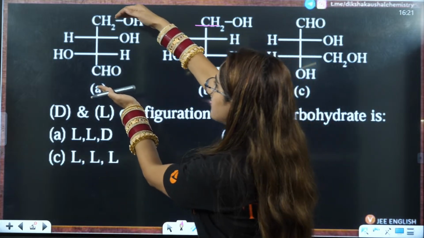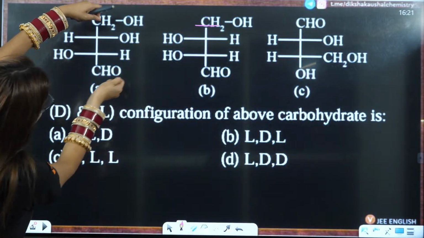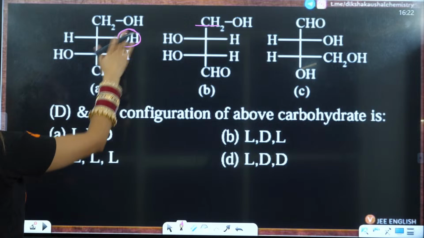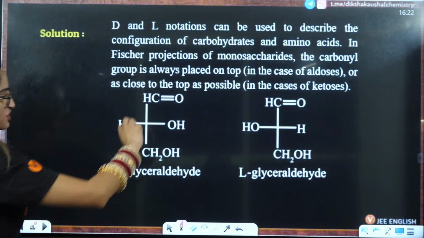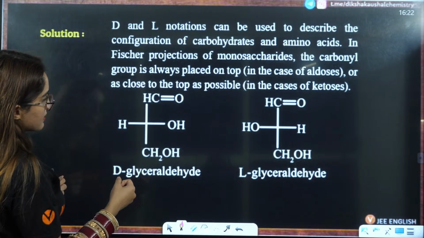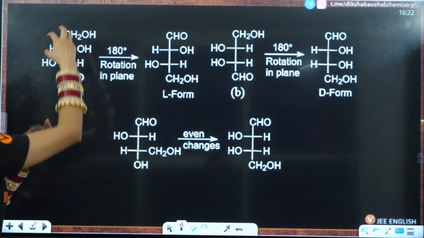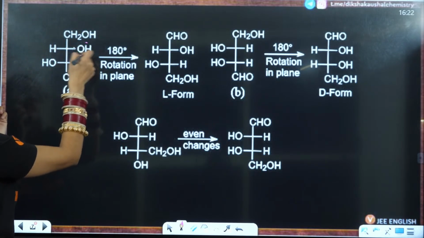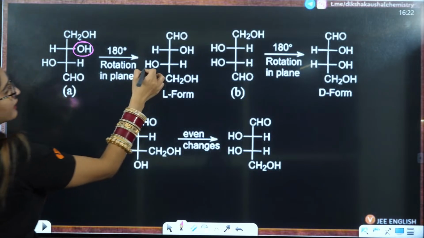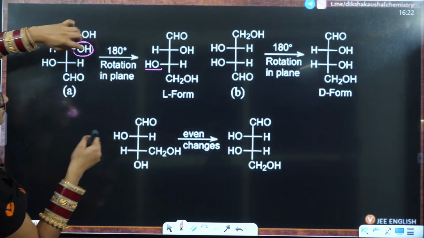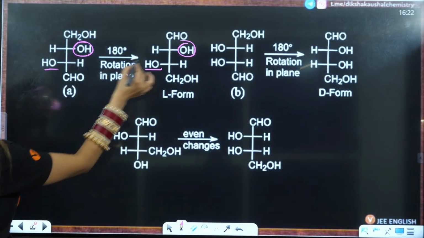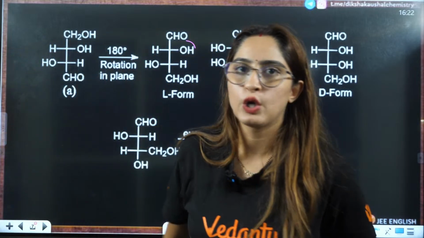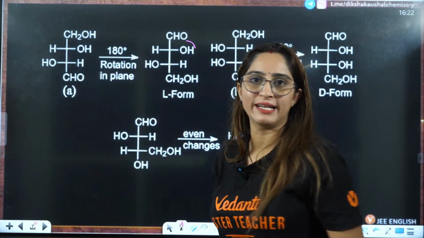So this is the molecule. When I rotate it here, what kind of configuration will be formed after rotation? Let me see. If I rotate it like this, this OH will be on the left side over here, and this OH will be on the right side. CHO will go above, CH2OH will go down. That is how you rotate it by 180 degrees.